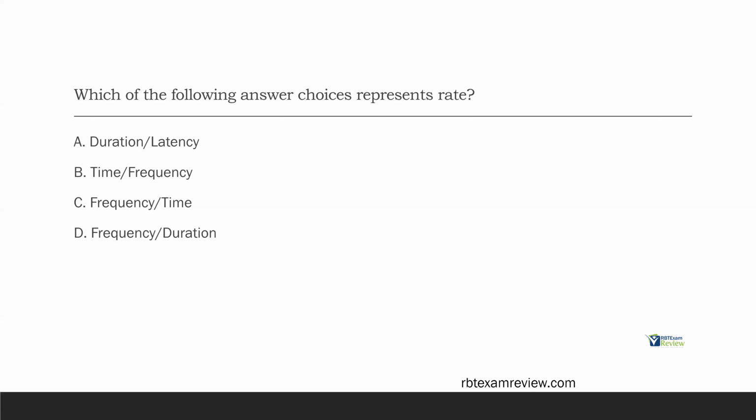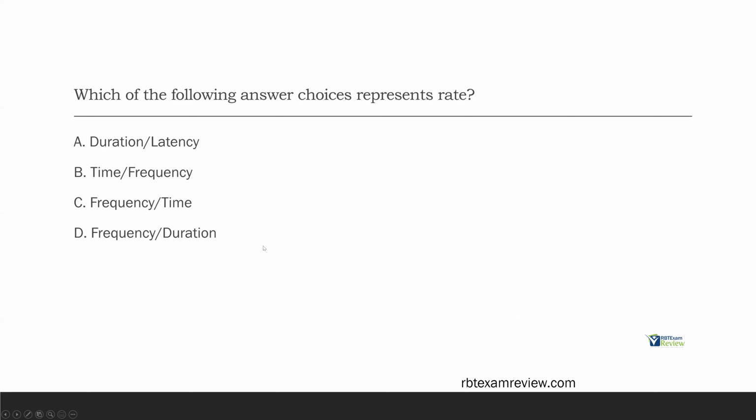It's a very simple formula, and it's one you should know. So what does rate represent? Well, we know rate has to have frequency, okay? You have to know that. So A is out. It's not duration over latency. Is it frequency over duration? No, okay? We're not worried about the duration. We're worried about time. Rate is made up of frequency and time. So the question becomes, is rate time over frequency, or is rate frequency over time? Well, rate is going to be frequency over time.